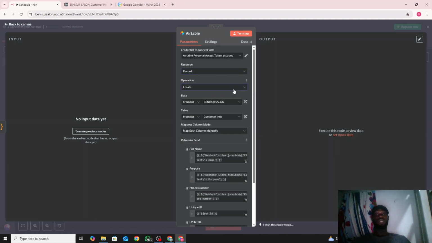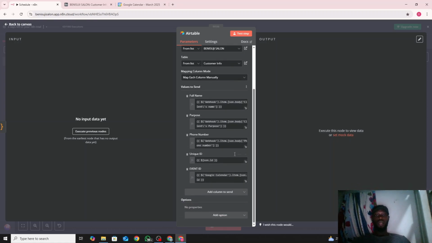Then the operation is create, and then we choose from the list which base we want, we choose beneficiary, then which table, customer info, then map each field. And then what are we sending? We're sending the full name, purpose, phone number, unique ID, and event ID.